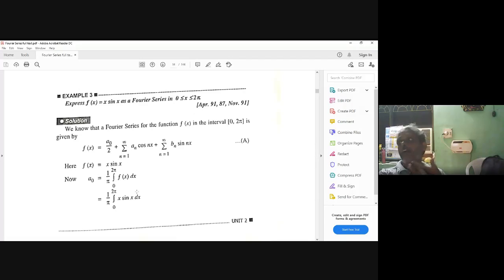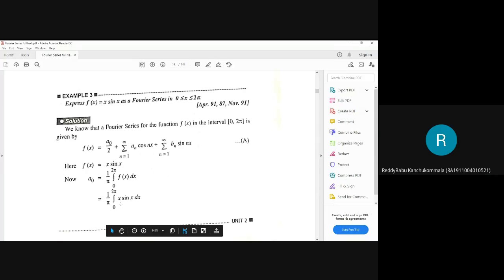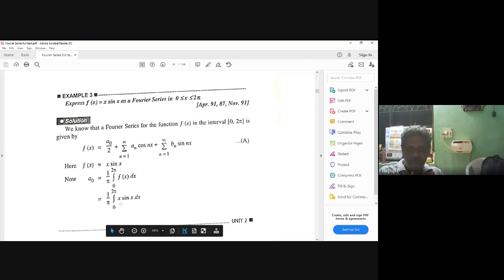Bernoulli's formula. Bernoulli's formula means one part you treat as u, one part you treat as v. Now, who is u here? x is u. After some time it will vanish, that part you can take as u. So if I take x, after first differentiation, second differentiation, that part vanishes. You can throw it away. So in this case I will take this as u and this as v.